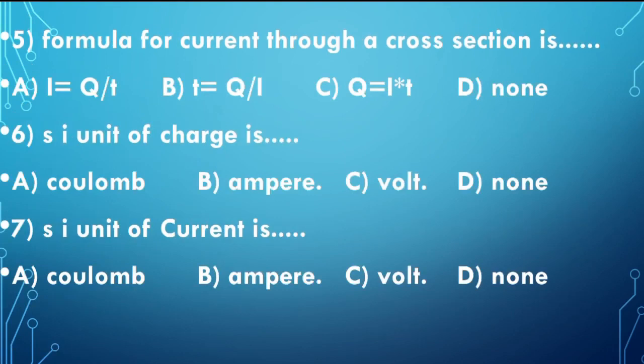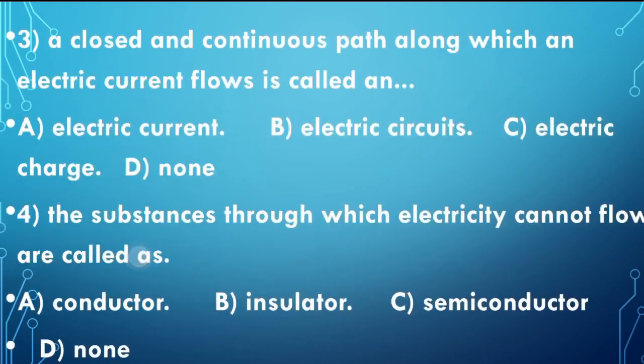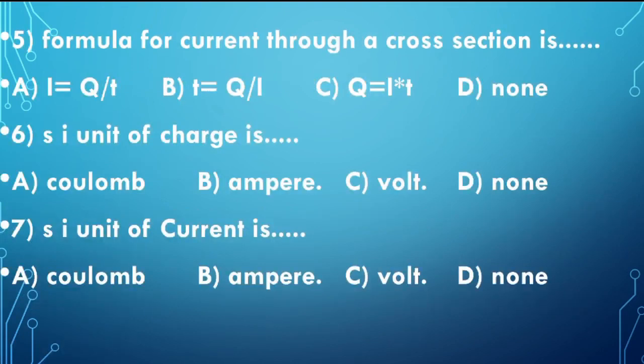So what is the formula to find the electric current? There will be four options. The right option is I equals Q by T, where I represents the current, Q represents the electric charge, and T represents the time.